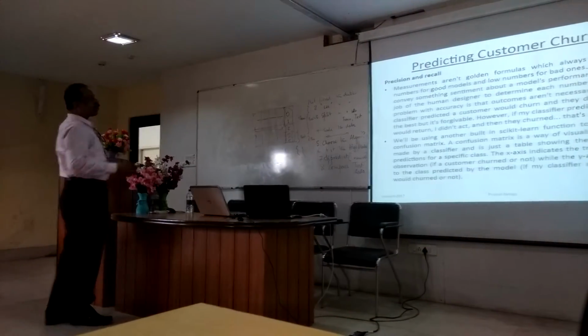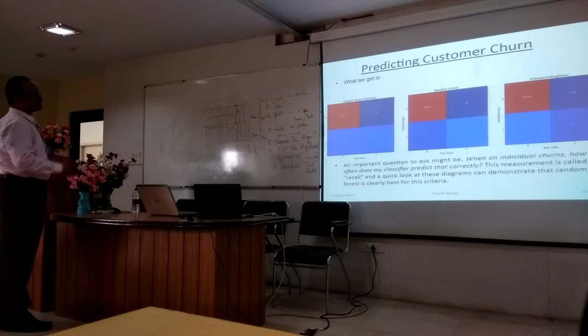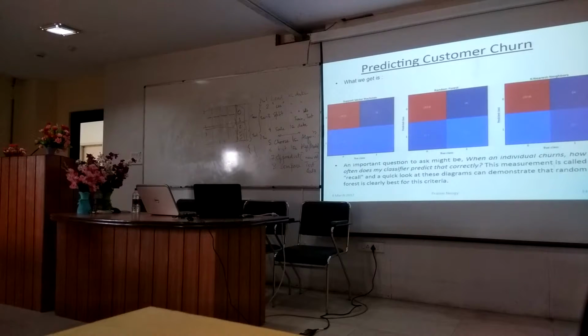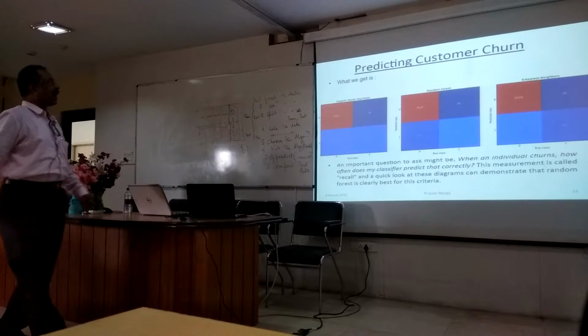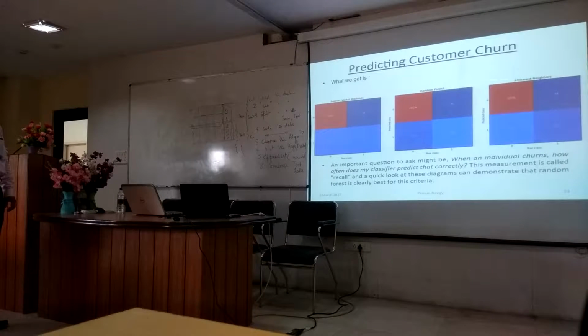Precision and recall you can also measure, and you can also measure the confusion matrix using this. Ultimately you can produce a graph like this, where support vector machine, random forest and k-nearest, you get three things.